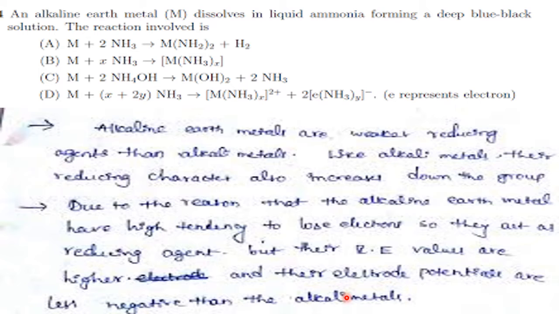Electrode potential. Electrode potential is the potentiality of an electrode to accept and gain electrons. Okay, therefore, because they are the next electron donor, they are not such good reducing agents as the alkali metals. Therefore, they take the second place in reducing action. Okay, right.